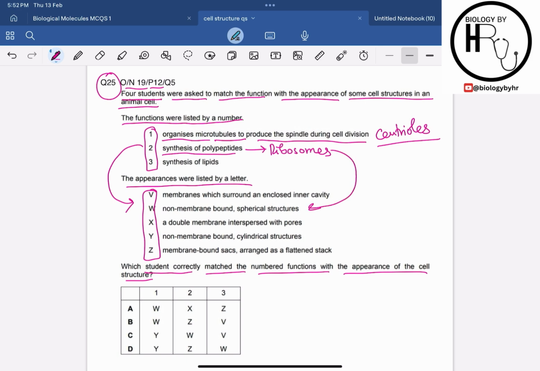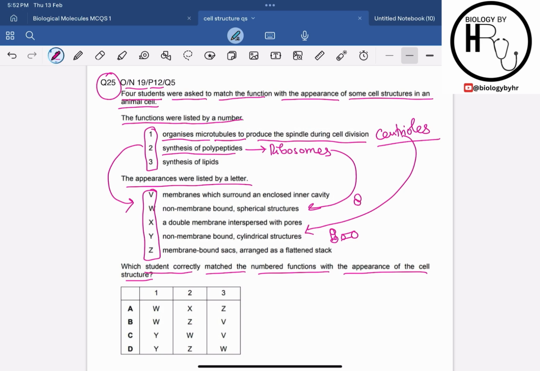And the centriole is also a non-membrane bound cylindrical structure, right? This is the shape of the centriole, just a schematic diagram. And the ribosome is somewhat like this, right? It consists of a large subunit and a small subunit.